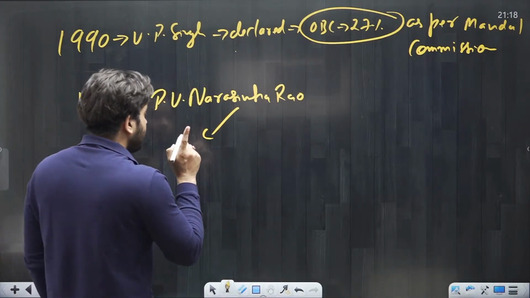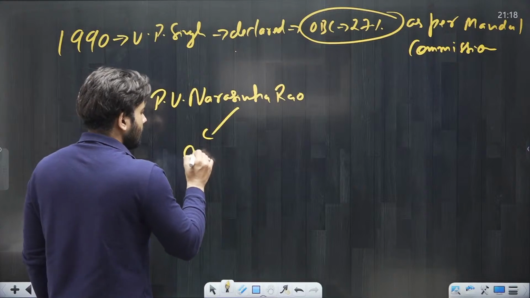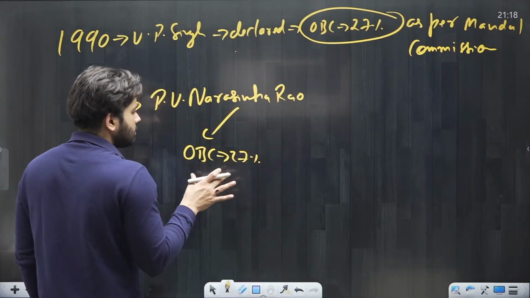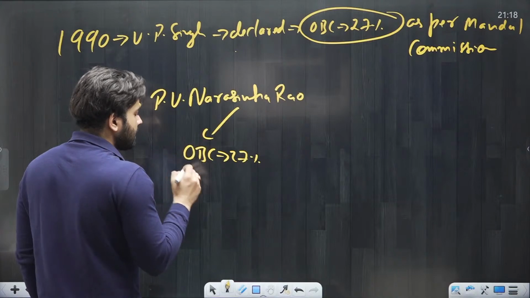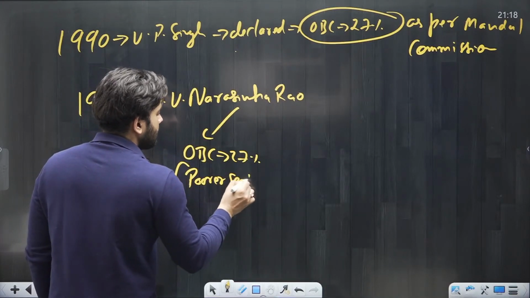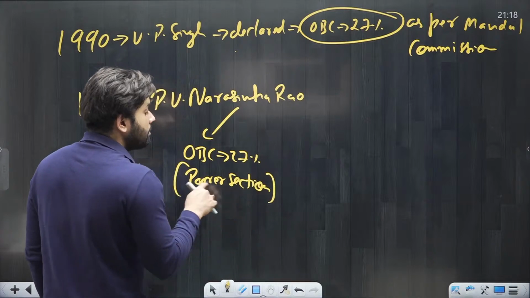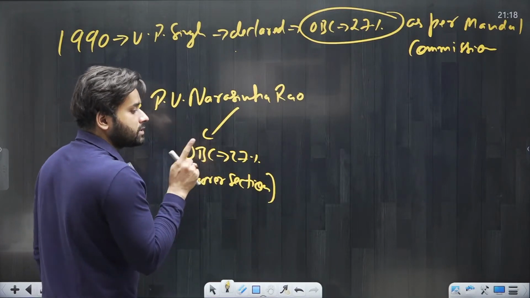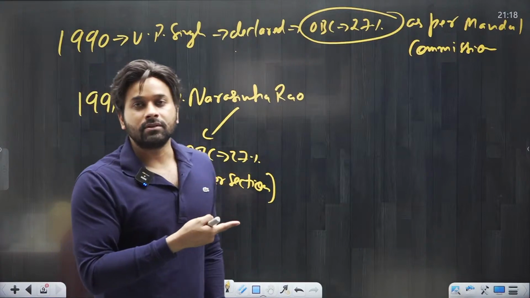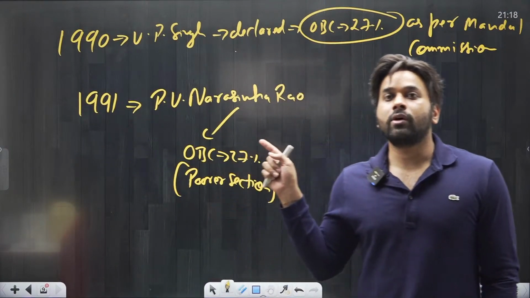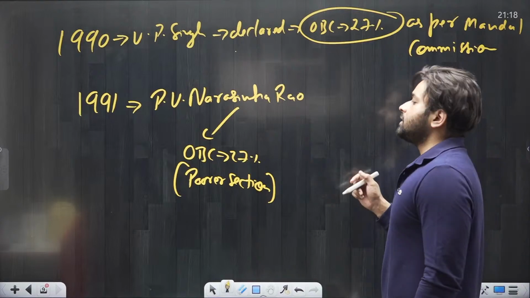So not all OBCs require reservation. Only those who are poor require reservation.